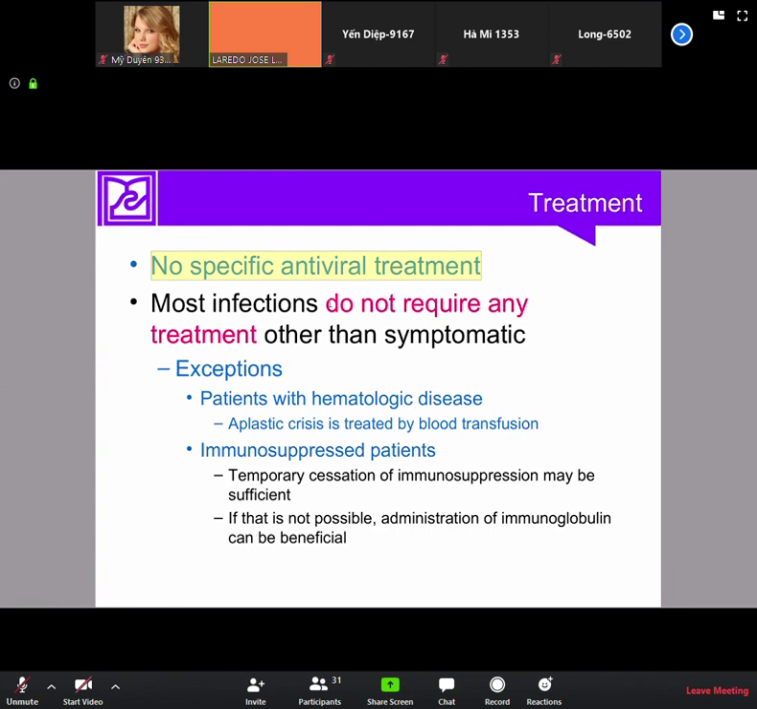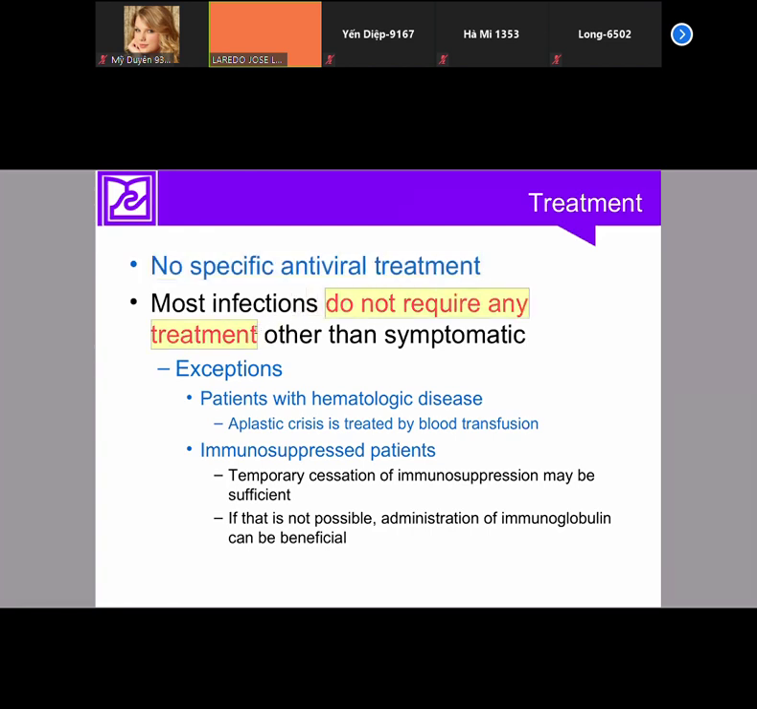Most diseases do not require any treatment. So we only have to treat people with severe disease. We have to treat immunocompromised people. How can we treat them? We can treat them with specific antibodies against parvovirus B19, or by stopping the immunosuppression. For example, these patients are usually transplant patients that are receiving immunosuppressive therapy. So sometimes we have to stop the immunosuppressive therapy to wait for them to recover from the parvovirus infection.